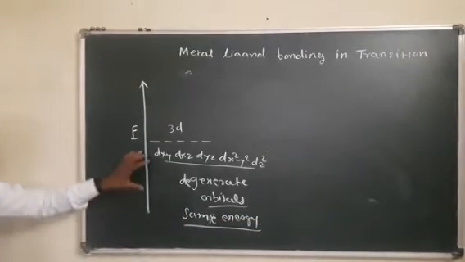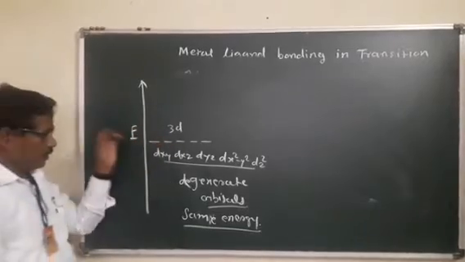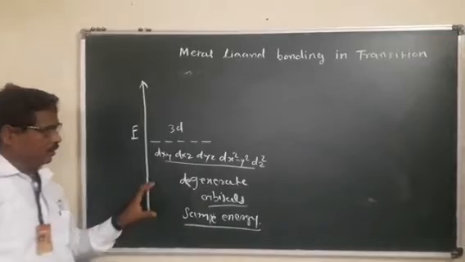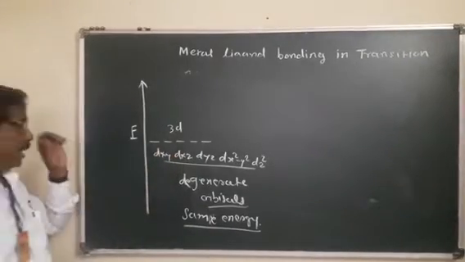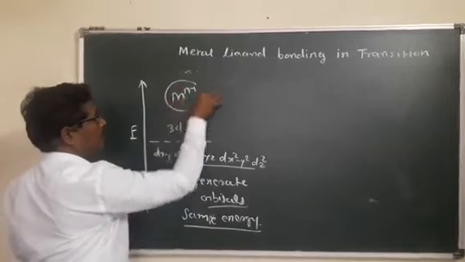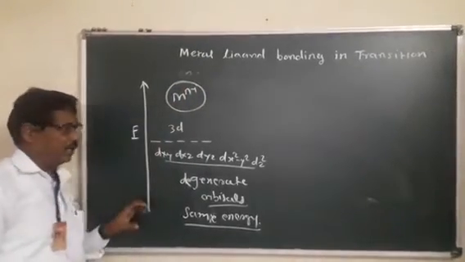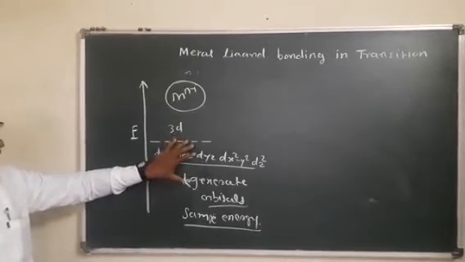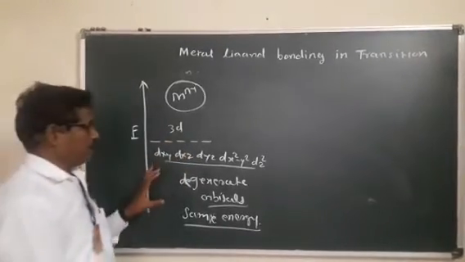At this step the metal is in the form of a free gaseous metal ion, M plus, and therefore the energy of the orbitals remains at degenerate levels.